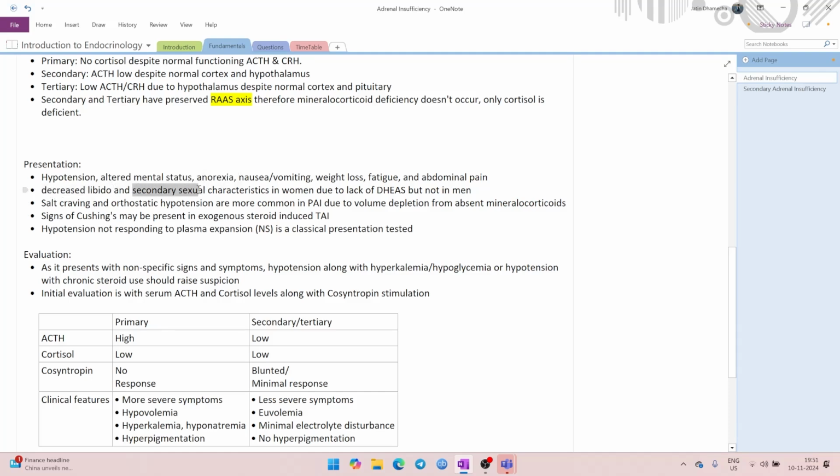Decreased libido, decreased secondary sexual characteristics. These are specific signs in women, which is due to lack of DHEAS production. This will happen only in women, not in men, because men generate their own testosterone through testes, whereas women have to rely on DHEAS. There is a little difference between DHEA and DHEAS.